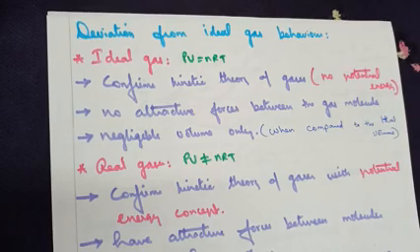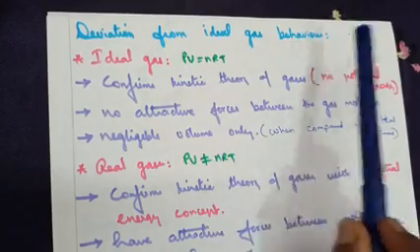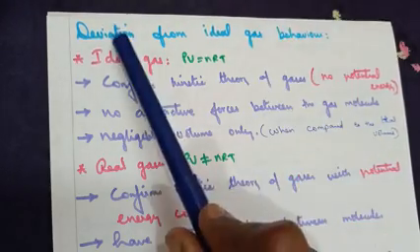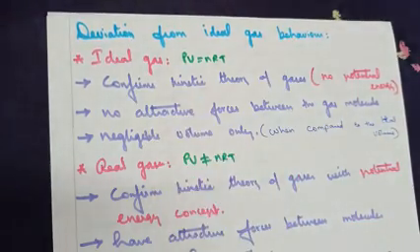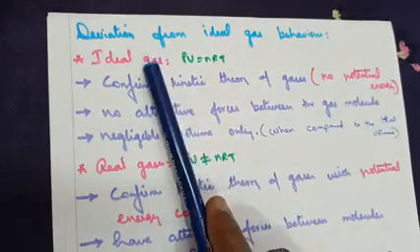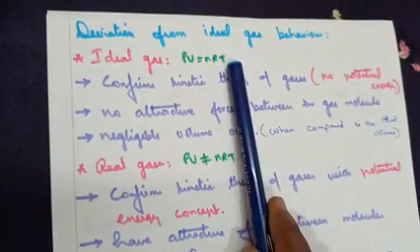Good wishes, dear students. The concept you will be learning in today's class is deviation from ideal gas behavior. Before we move on to find out the reasons for the deviations, let's know what's the difference between ideal gas and real gas. For an ideal gas, PV equals nRT.